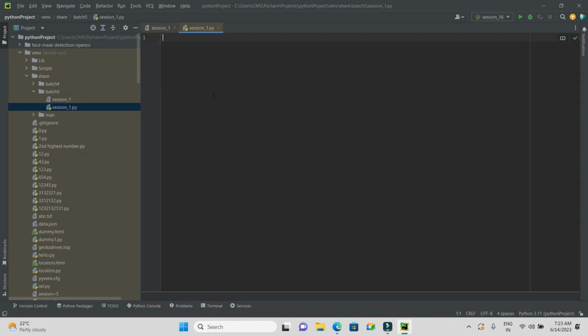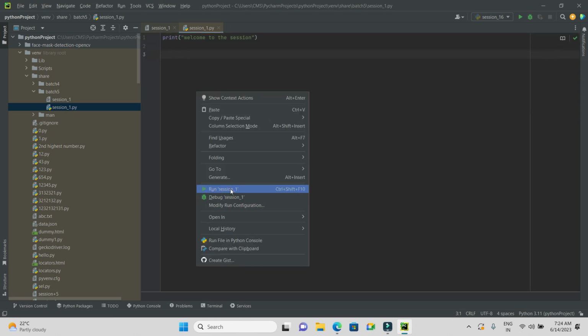We'll have a simple function to print something: print, open close, double quotes, or you can use single quotes also. Here, welcome to the session.